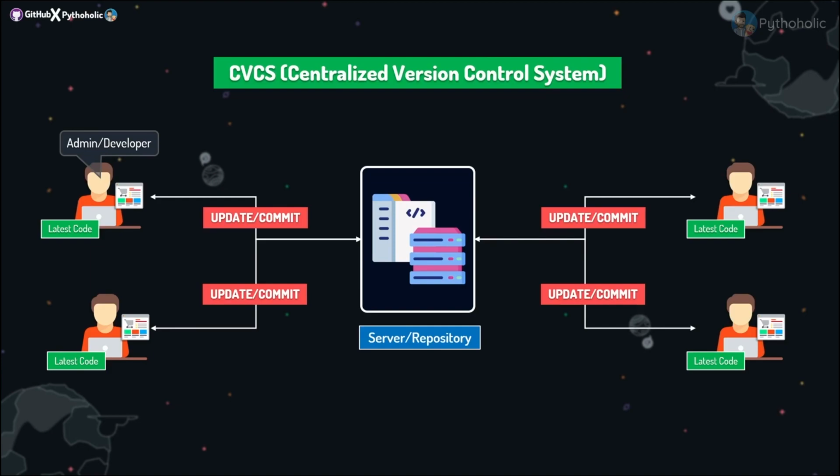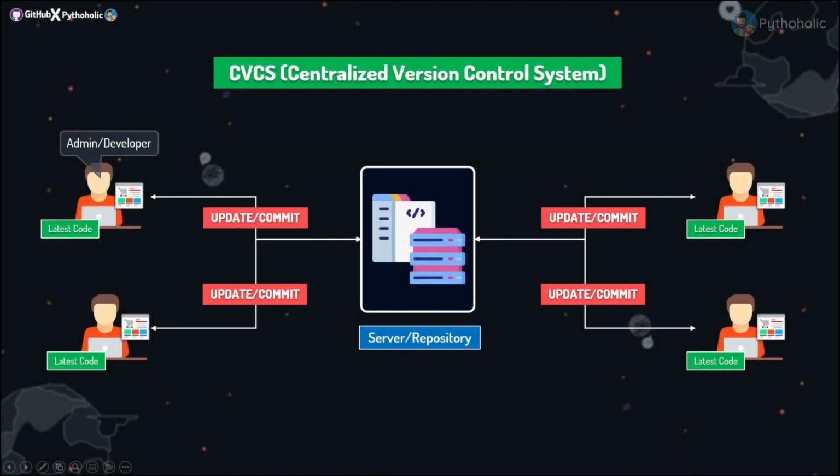Hence, strong communication and collaboration are important to ensure the success of a centralized workflow. And this approach enables file locking so that any piece of code that's currently checked out will not be accessible to others. So what does it mean? It means that only one developer can contribute to the code at a given point of time. And this is called centralized version control system.